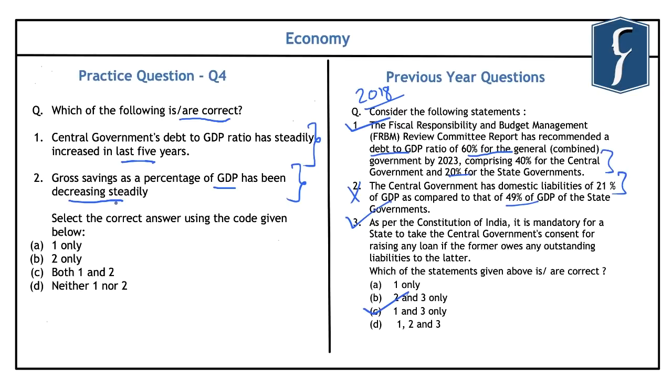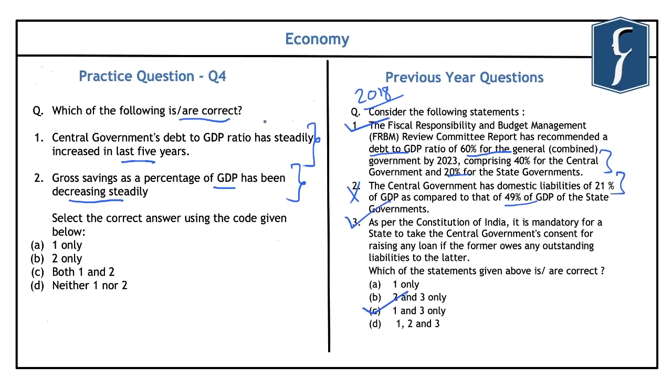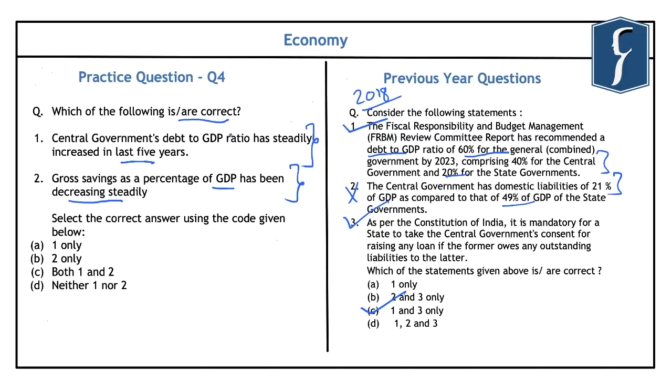And in that, one of the key indicators is the debt to GDP ratio. Second is the gross savings as a percentage of GDP. Again, the economic survey talks about the gross investments as a percentage of GDP and various other trends. And you all should be aware that already the prelims compass of the economic survey and the government budget has been released. So do go through that before the preliminary examination to understand the key details of the state of the Indian economy.